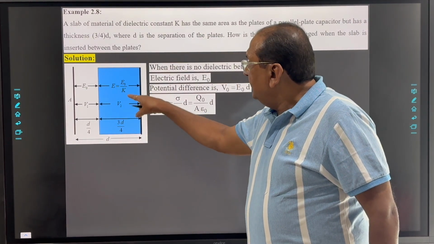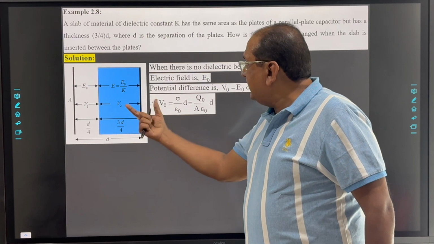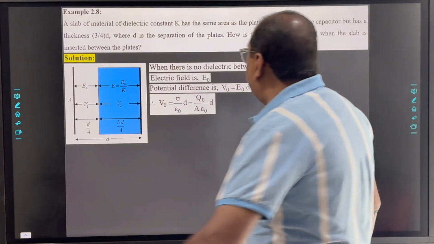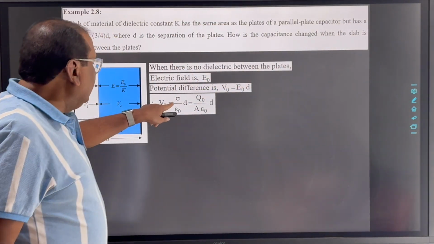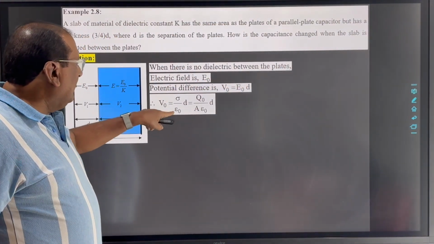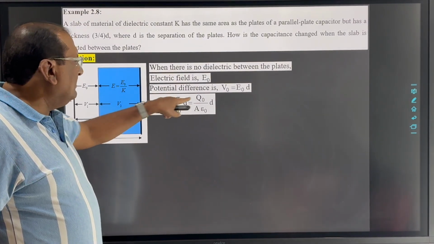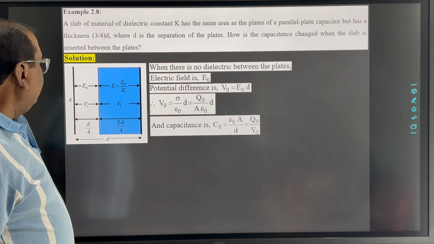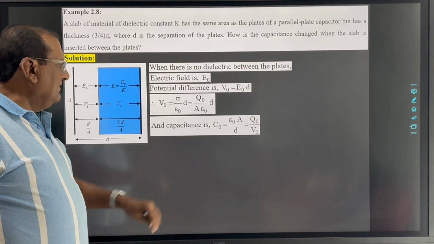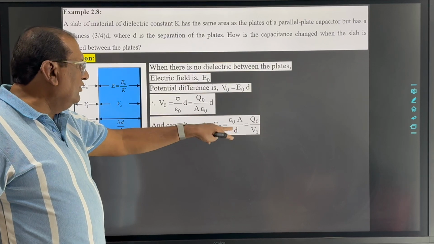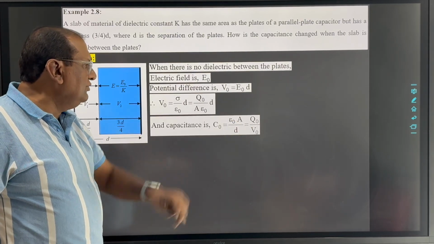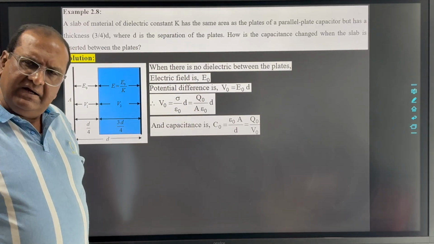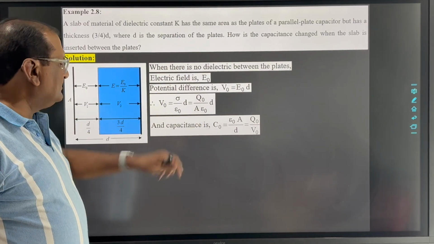Here also the potential difference is electric field into this particular separation. Now E0 is sigma upon epsilon 0, where sigma is Q0 by A. So capacitance C0 is epsilon 0 A by D, and that is Q0 upon V0. All these things we already discussed, that is just mentioned here.